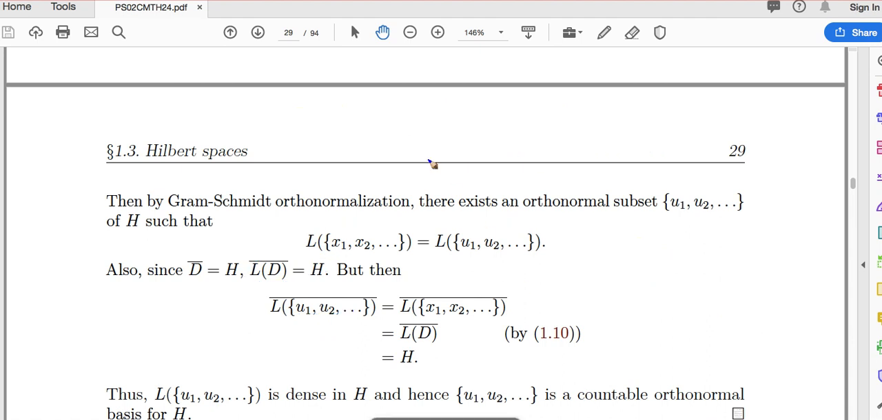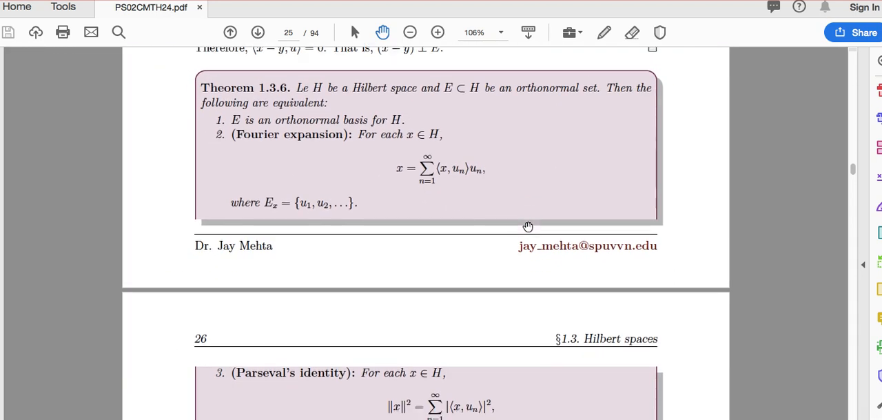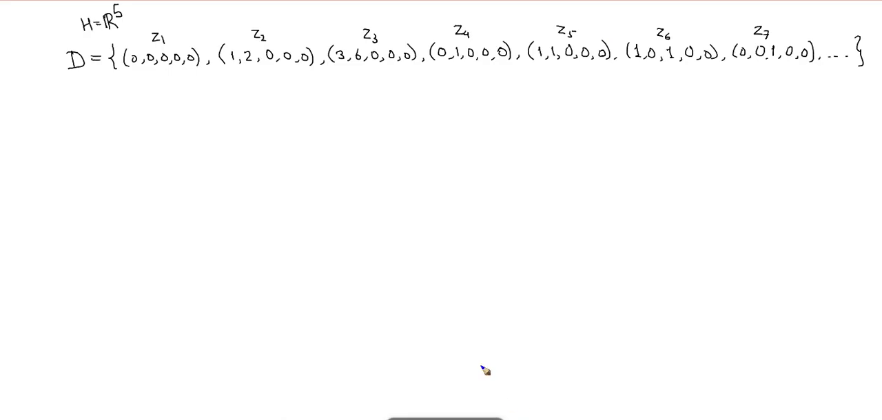This we have seen where, if you go on page number probably 25. So let me recall that. Yes, so this is the result. All those five equivalent conditions, and we have here the fourth one. Yes, L of E closure equals H, and then these two are equivalent. E is an orthonormal basis. So by that, it follows that u1, u2, and so on, what we obtain, is actually an orthonormal basis, right?